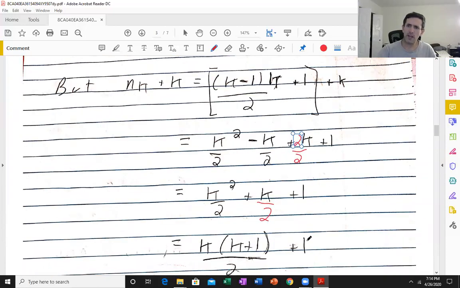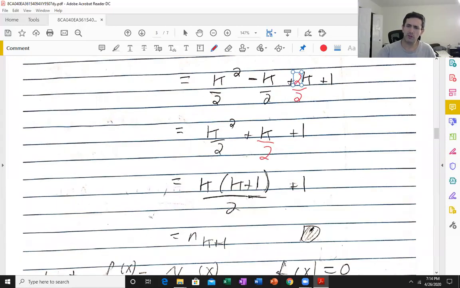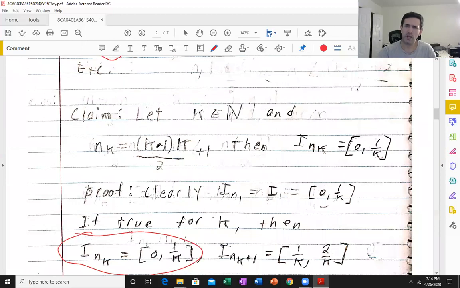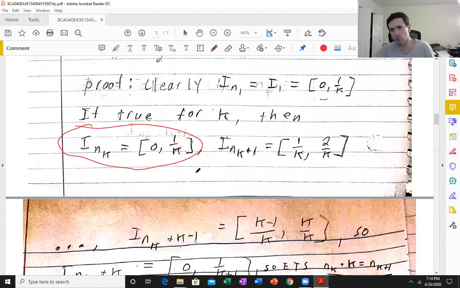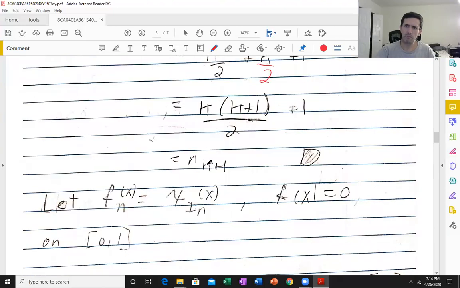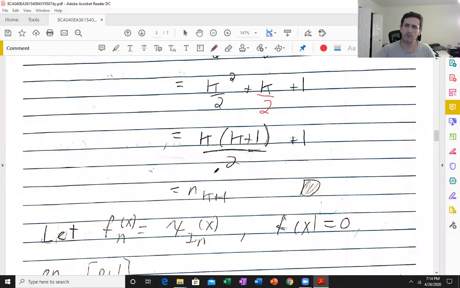And this is k plus 1 over 2 plus 1. And that's n_{k+1}. Very trivially because, well, not much to that. Plug in k plus 1 here, you get k. Plug in k plus 1 here, you get k plus 1. So it's k plus 1 over 2 plus 1. All right, so that proves it.